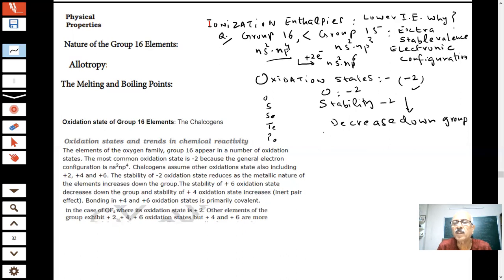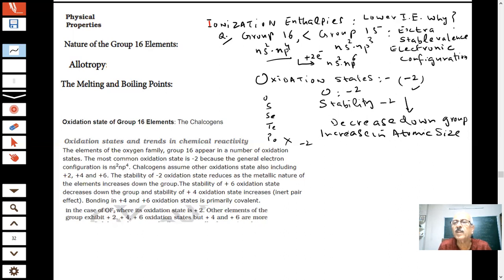Because of the increase in atomic size. Atomic size is increasing. Polonium hardly shows -2. Only oxygen shows -2 to the maximum, and as you go down the group, the sizes are increasing and electronegativities are decreasing. Therefore, students, the tendency to gain 2 electrons is decreasing down the group. So the common oxidation state is -2, but it is decreasing.